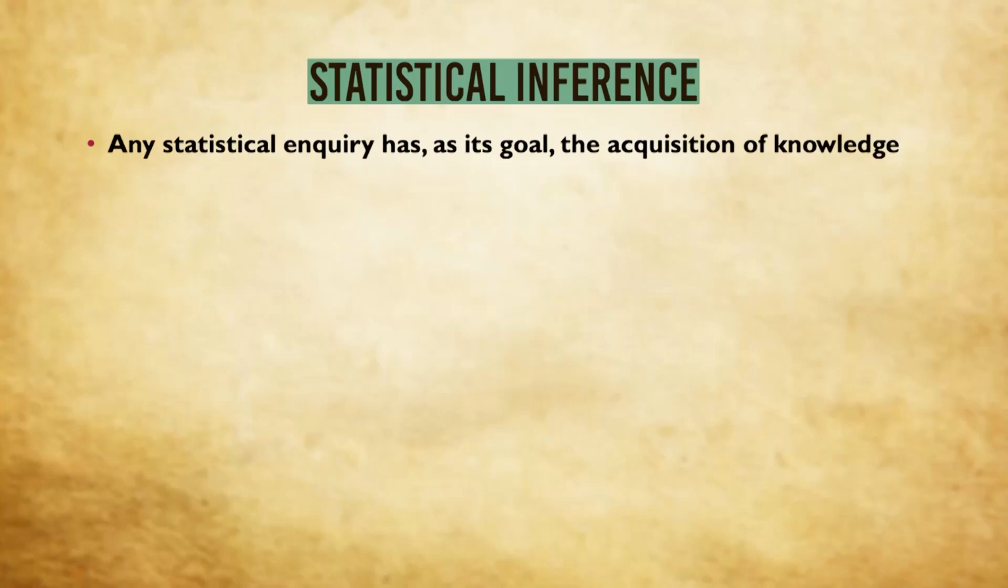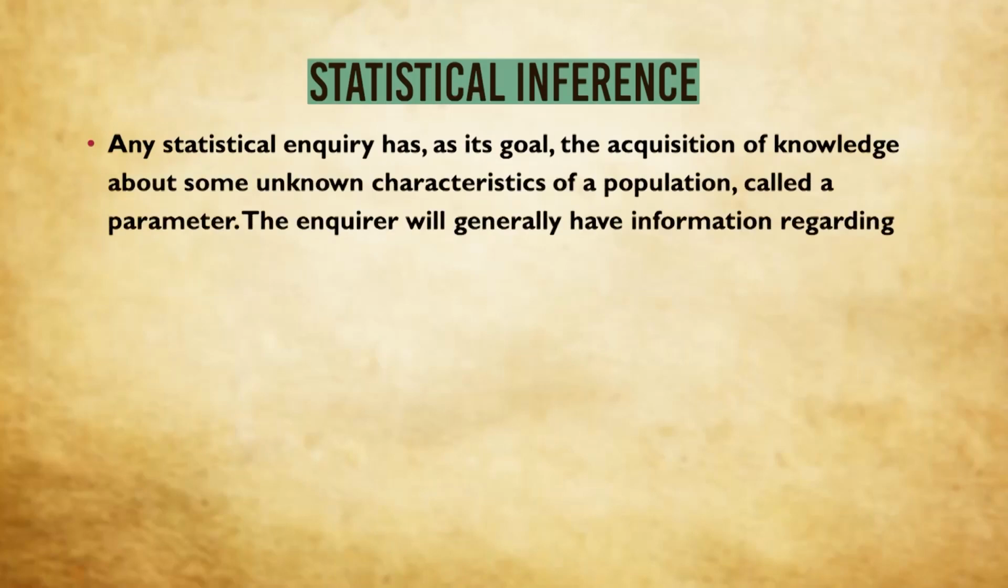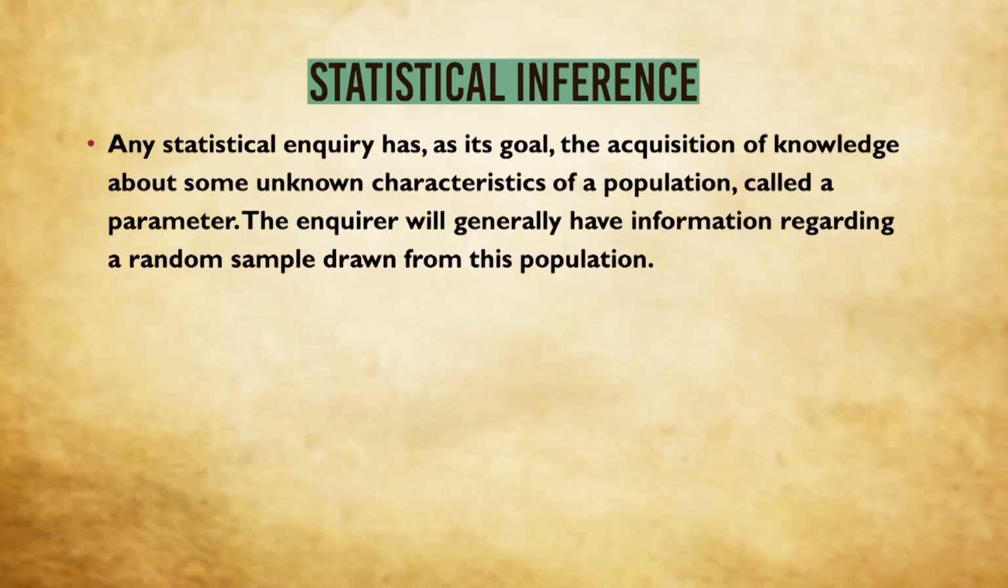Now, we'll come to actual statistical inference. We have understood the prerequisites, so now we will dive into statistical inference. Any statistical inquiry has as its goal the acquisition of knowledge about some unknown characteristics of a population. And these unknown characteristics may be what? Population mean, population variance, population proportion, etc. So these will be called parameters.